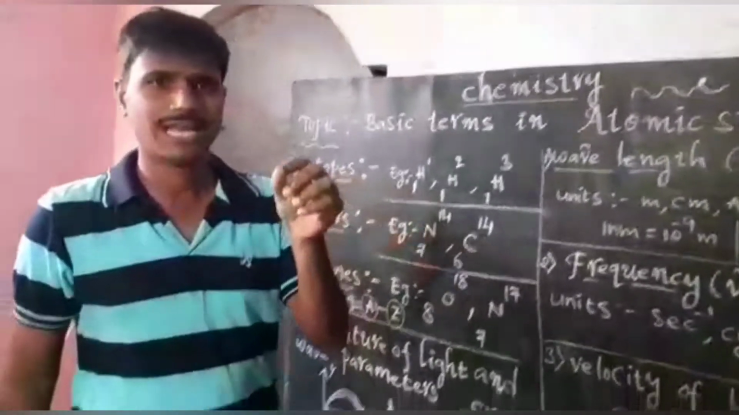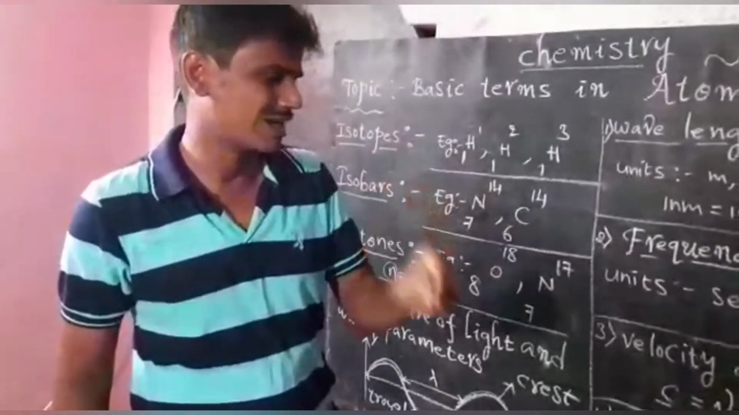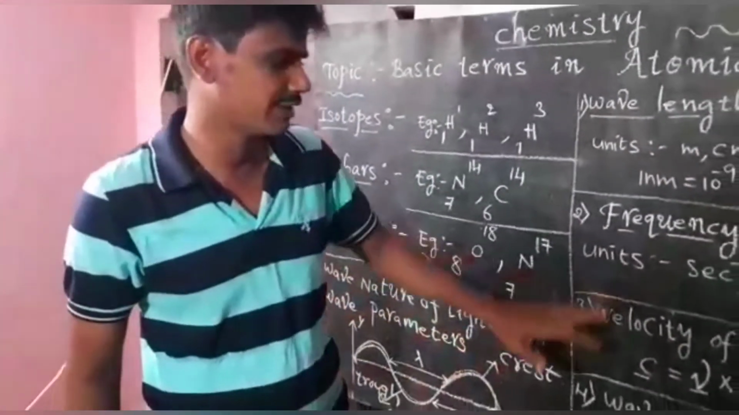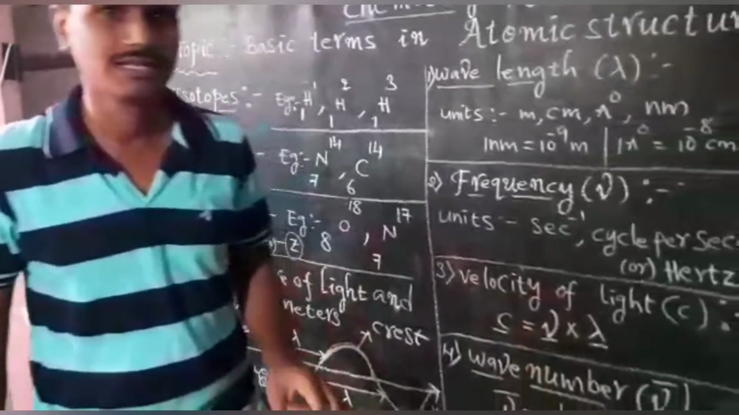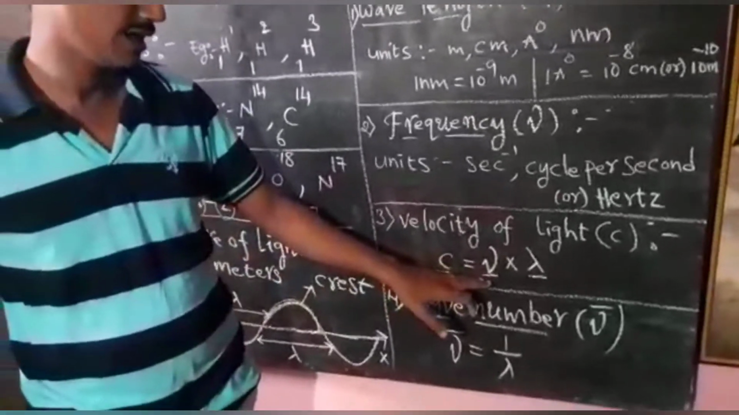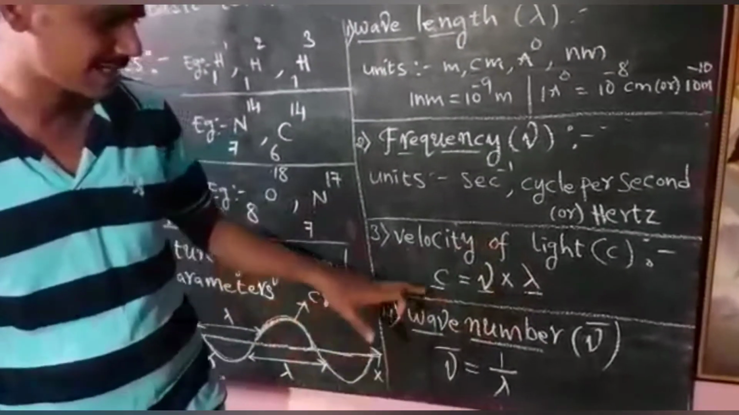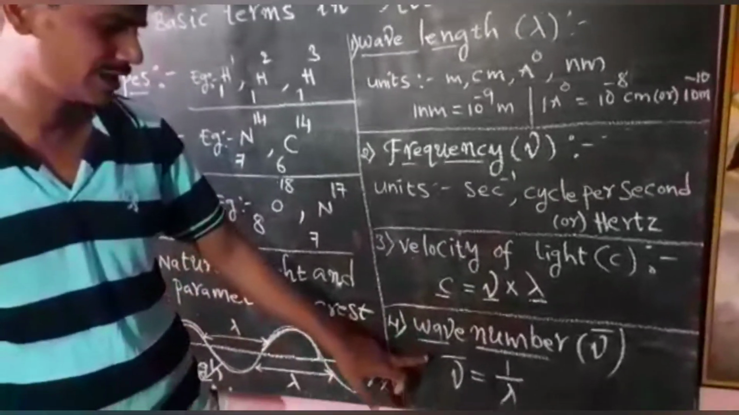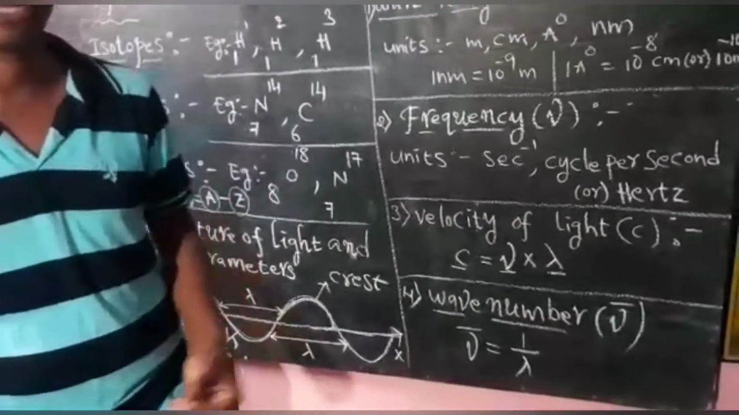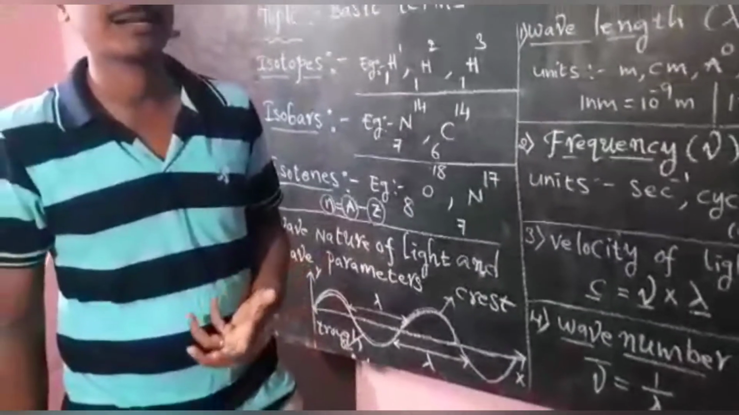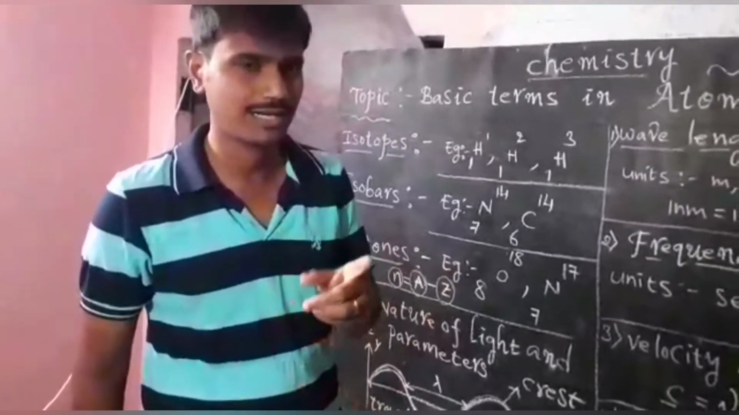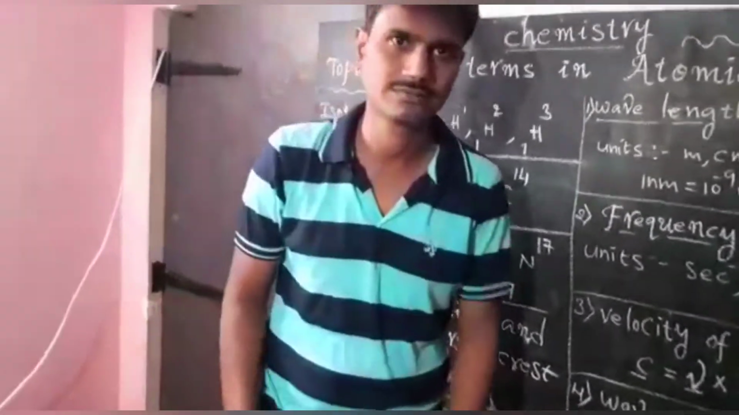Frequency: the number of waves passing through a particular point in 1 second is called frequency. These are our units. From the examination point of view, units are very important. Next, velocity of light: the product of frequency and wavelength is called velocity of light. Wave number, as we just discussed, is the reciprocal of wavelength, or the number of waves spread per centimeter. That we call the wave number. Okay, thank you.